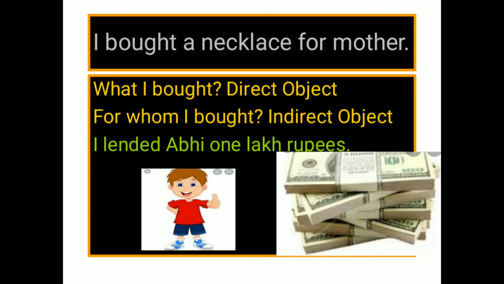And what did I lend to Abhi? 1 lakh rupees. So 1 lakh rupees is your direct object, because it is the receiver of the action of lending. And who is the beneficiary of 1 lakh rupees? It is Abhi. So Abhi is your indirect object.